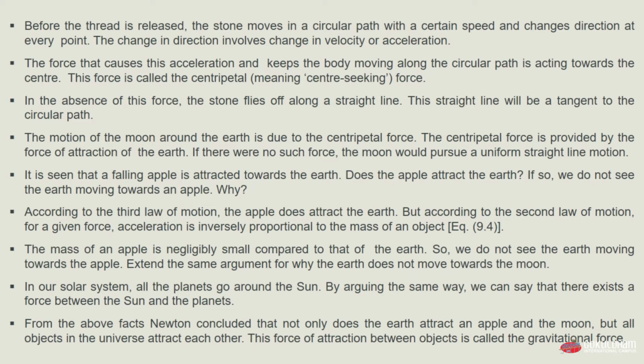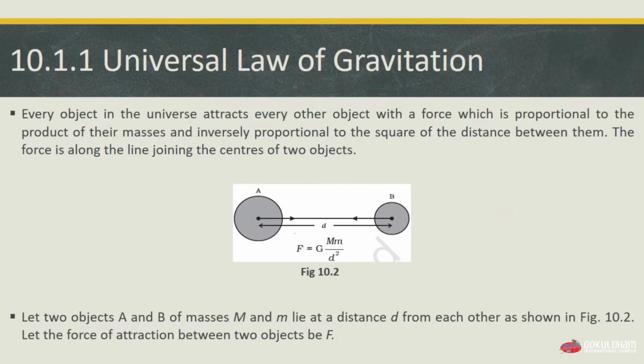And from the above facts, Newton concluded that not only does the earth attract an apple and the moon, but all the objects in the universe attract each other, and this force of attraction between objects is called the gravitation force. Means gravitation force is attraction between the objects. Let us move towards our first subtopic, which is the universal law of gravitation.